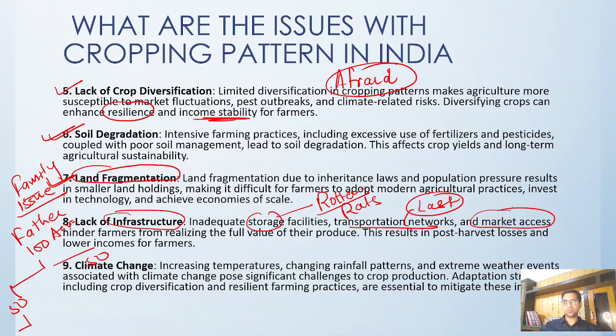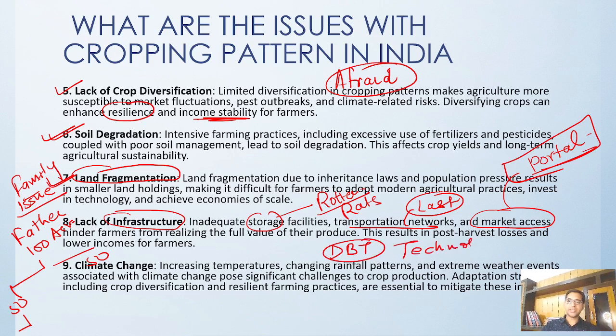Right now the government has opened various portals in which the farmer can come and sell their crops, and they will get direct payment. The quality of the grain will be checked, and automatically the payment will be there in their bank account. So slowly the government is moving towards the direct benefit transfer model, and utilizing technology in every aspect.